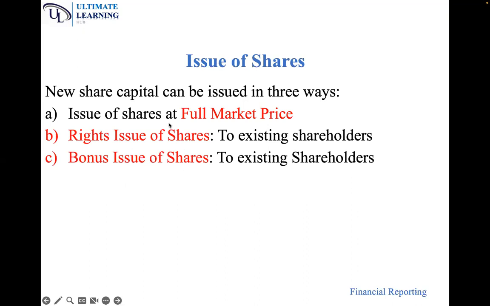So when you are issuing shares, there are 3 ways. Number 1, you can issue shares at full market price. Number 2, you can have what is known as a rights issue of shares. And number 3, we can have what is known as a bonus issue of shares. Rights issue and bonus issue of shares are issues of shares to the current, existing shareholders. You are not issuing shares to new shareholders.